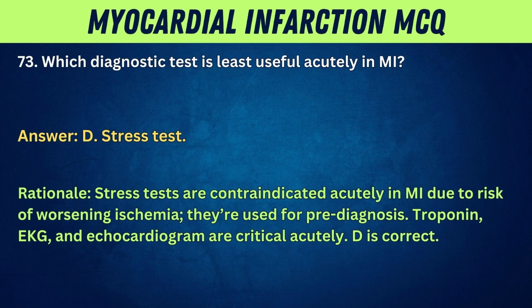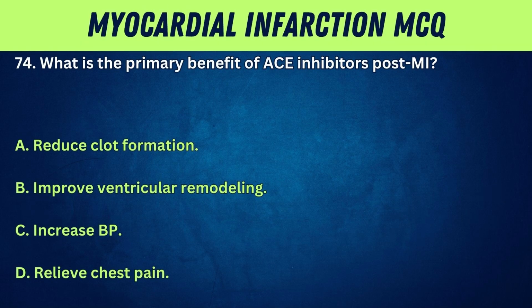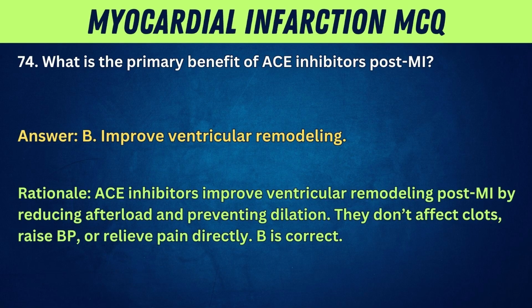D is correct. 74. What is the primary benefit of ACE inhibitors post-MI? A. Reduce clot formation. B. Improve ventricular remodeling. C. Increase BP. D. Relieve chest pain. Answer: B. Improve ventricular remodeling. Rationale: ACE inhibitors improve ventricular remodeling post-MI by reducing afterload and preventing dilation. They don't affect clots, raise BP, or relieve pain directly.